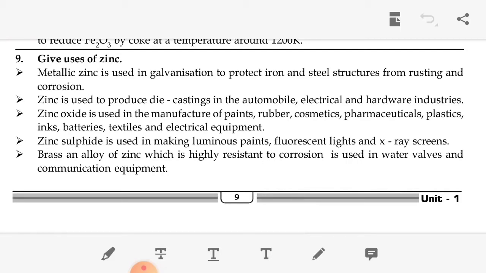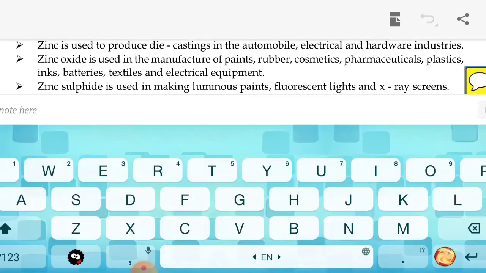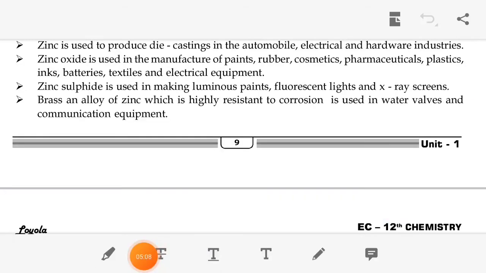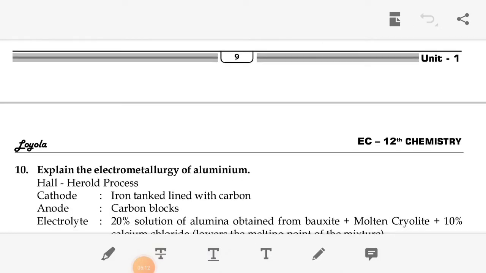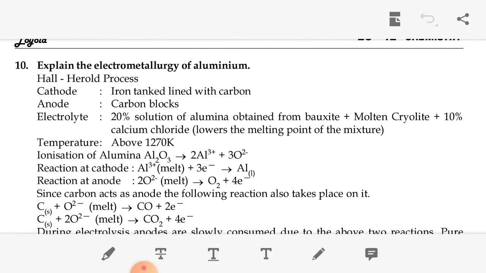Okay. Then zinc oxide is used to manufacture paint, rubber, cosmetics, pharmaceuticals, plastics, inks and batteries, textiles and electrical equipment. The next question: explain the electrometallurgy of aluminium.